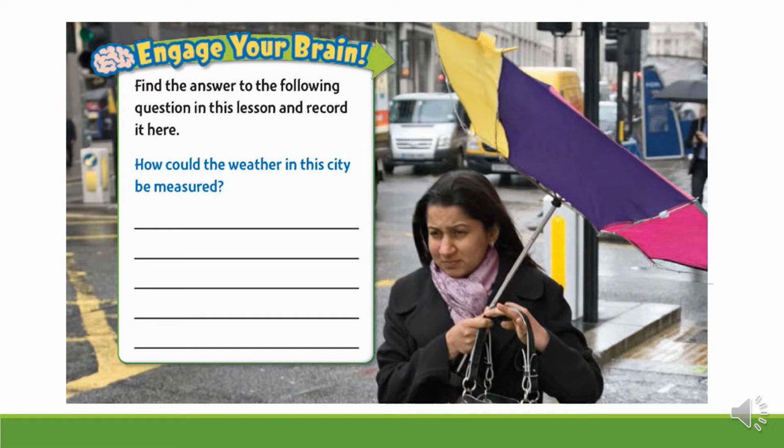Okay, so engage your brain. Find the answer to the following question in this lesson and record it here. You're gonna listen to this lesson, and after we finish, you're gonna write the answer over here to this next question. How could the weather in this city be measured? Think about it.